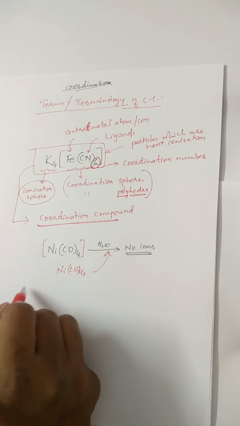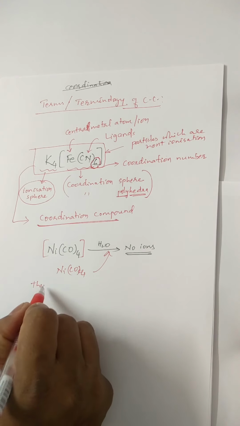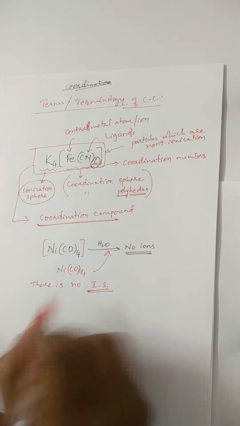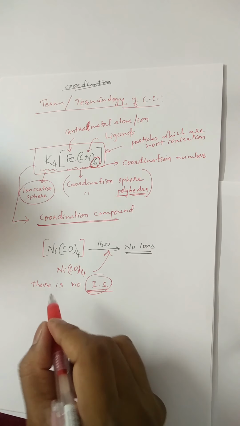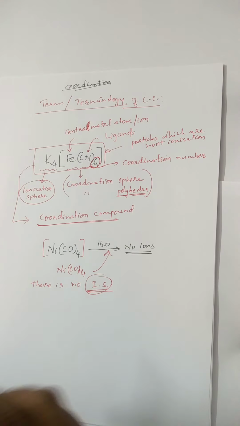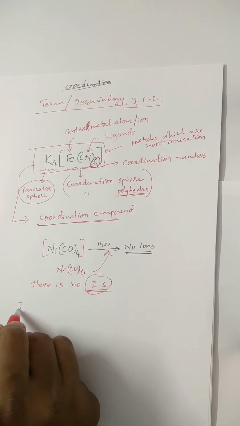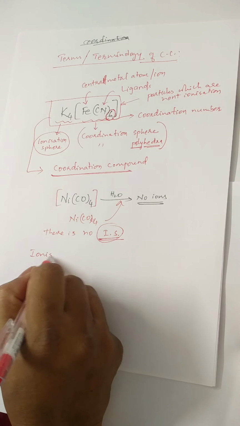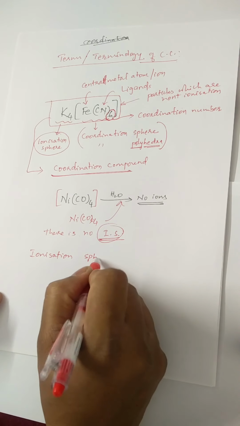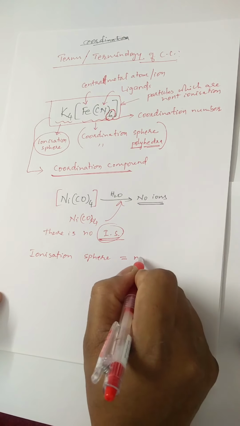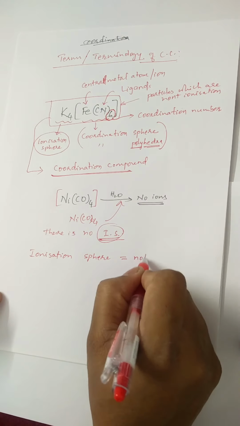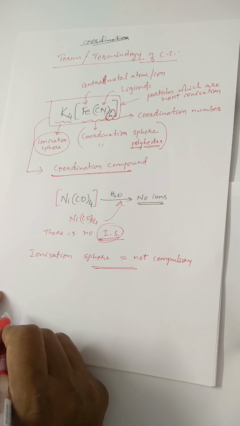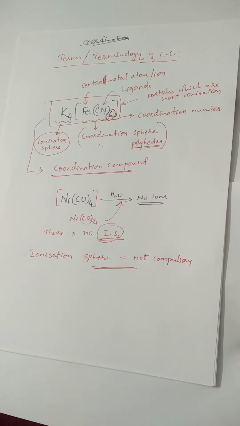Here, do you notice this? There is no ionization sphere in this. In this case, the ionization sphere is present. In this case, the ionization sphere is absent. It means that the presence of an ionization sphere is not compulsory for a substance to be a coordination compound. Clear, friends? Let me repeat this.